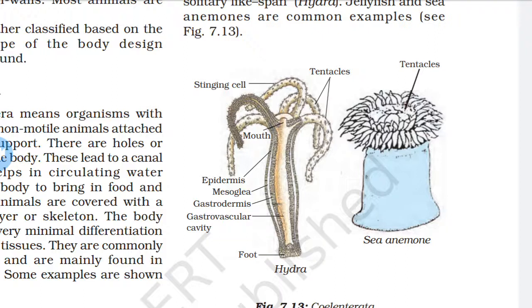One makes up the cells on the outside of the body and the other makes the inner lining of the body. Some types live in a group while others live singly, like Hydra. Jellyfish and sea anemones are common examples of the Coelenterata.